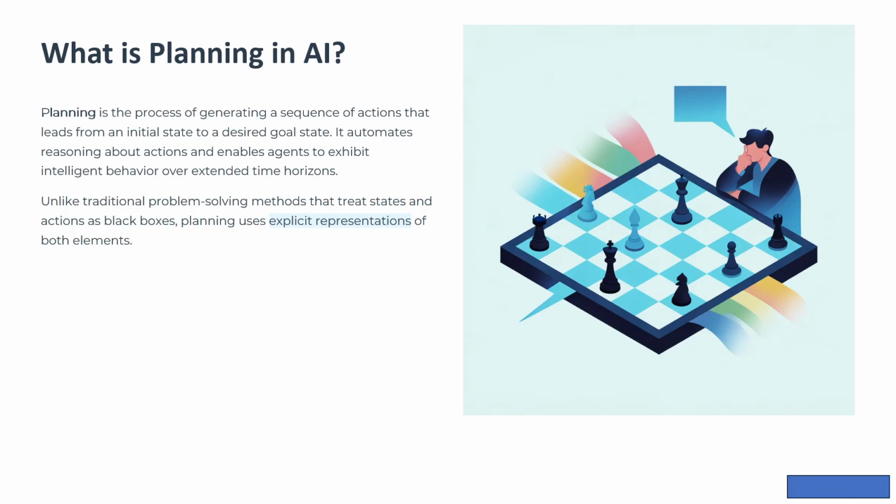Think about it this way. A robot needs to move from point A to point B while avoiding obstacles. A logistics company needs to schedule deliveries optimally. A game playing AI needs to think multiple steps ahead. All of these require planning. The key difference from traditional problem solving is that planning uses explicit representations of both states and actions. We don't treat them as black boxes in a conventional system. We understand their structure and effect.